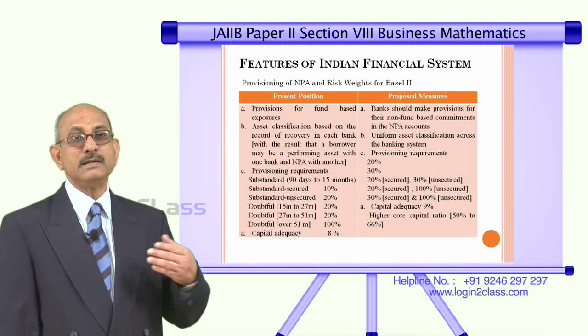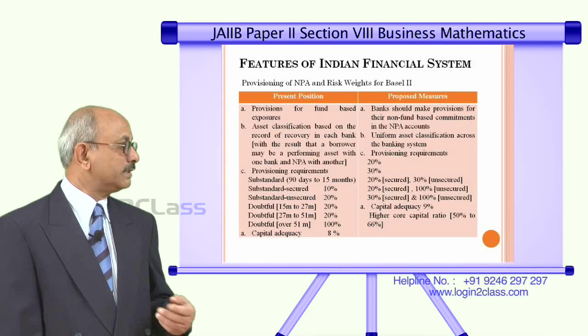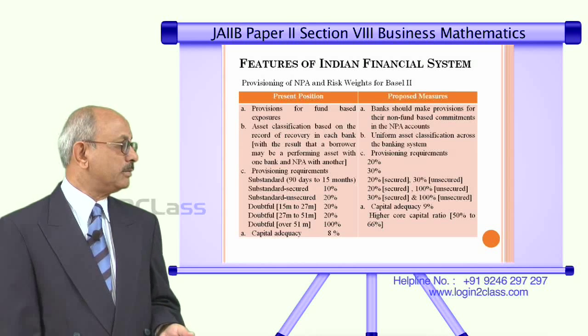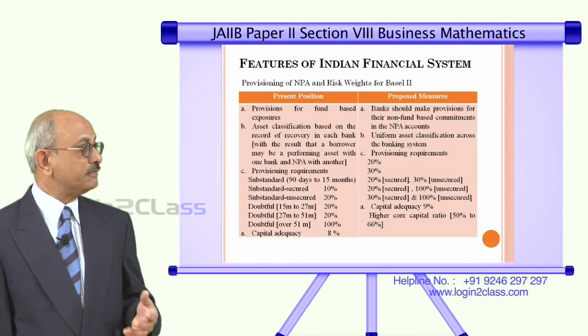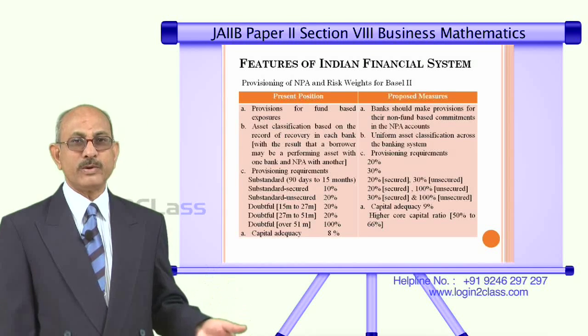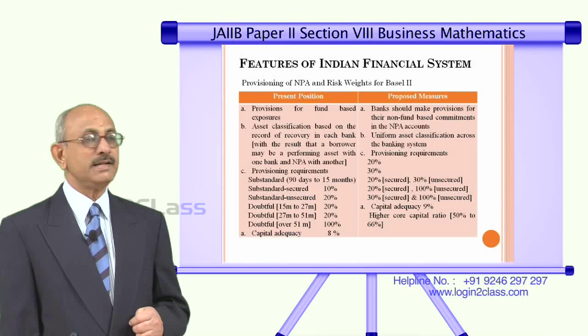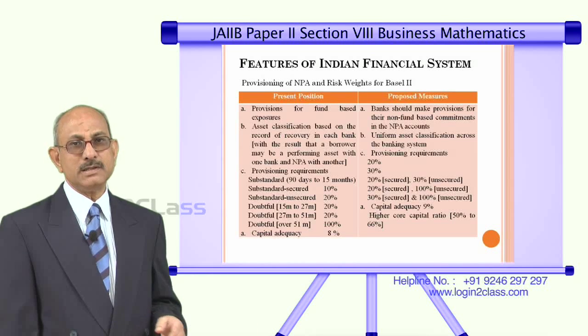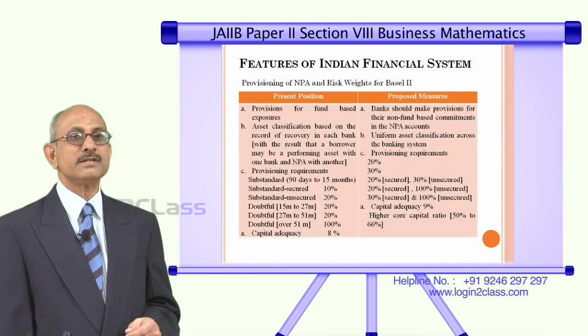So, there has been a significant jump in the case of provision if the doubtful NPA is unsecured. Similarly, in the case of doubtful over 51 months, it is 30% for secured, which earlier was 20%, and for unsecured it is again 100%. And capital adequacy earlier was 8%, now it has been increased to 9%.